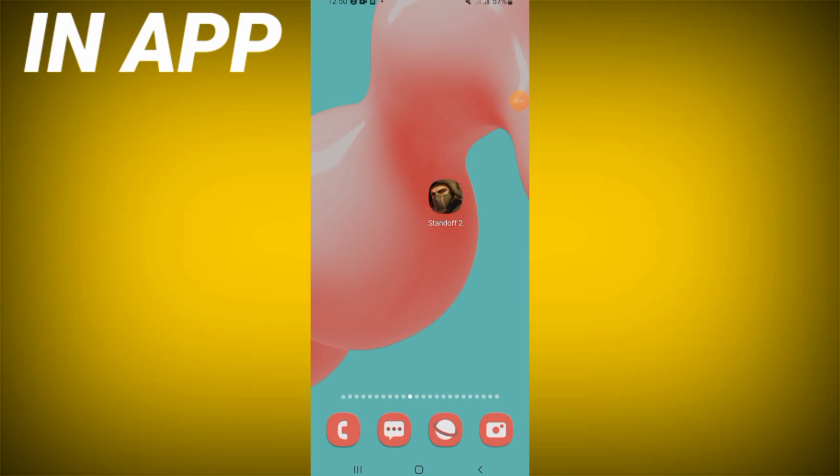Good evening guys, wherever you are in this world, I'm going to show you in this video how to fix sound problem on Standoff 2 game. The solution is very easy.